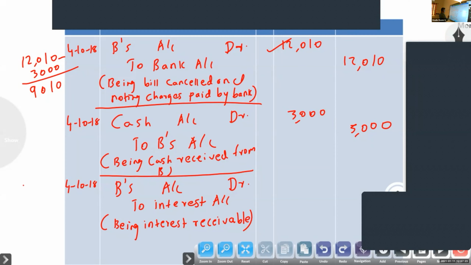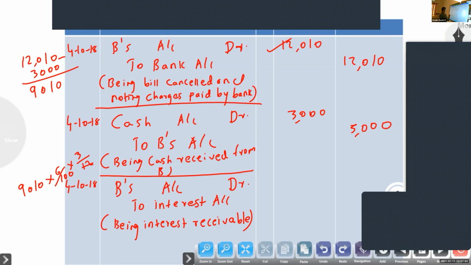So how to calculate interest? 9,010 into interest percentage, which is given as 6%, 6 by 100, into the period of the new bill. The period of the new bill is 3 months, so 3 by 12. Clear?